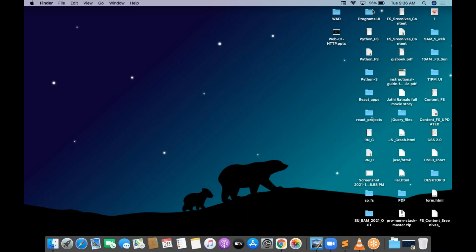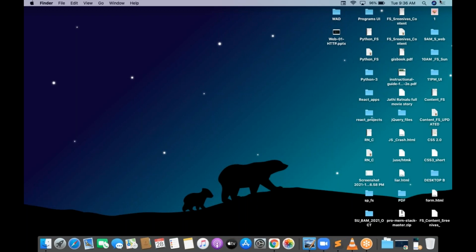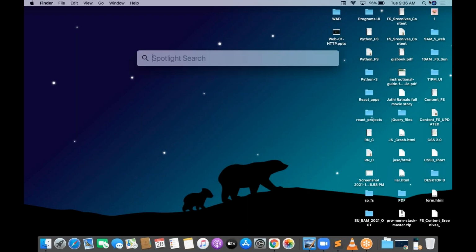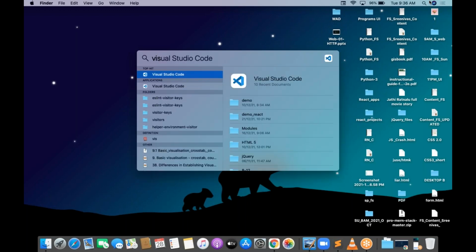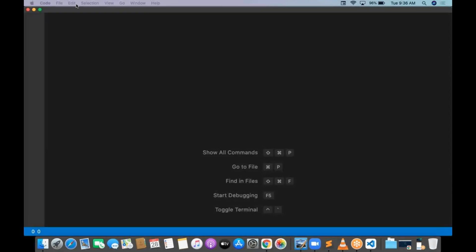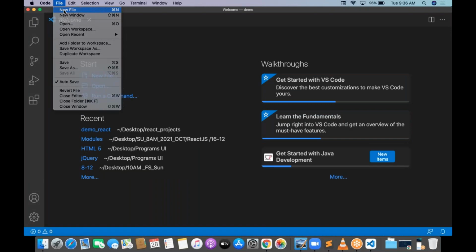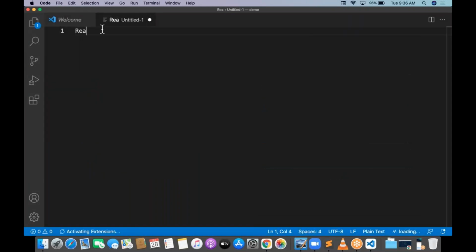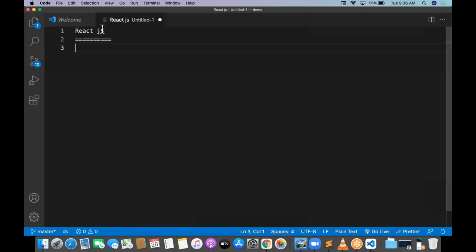Okay, so first of all, what is React.js? Why React.js? All these things we need to see. First of all, we need to understand what is React.js and why we need to go with React.js in the part of the front-end technologies. React.js is basically a front-end component library.